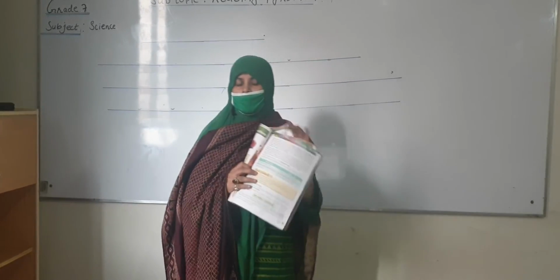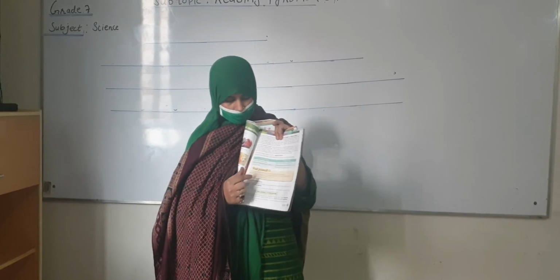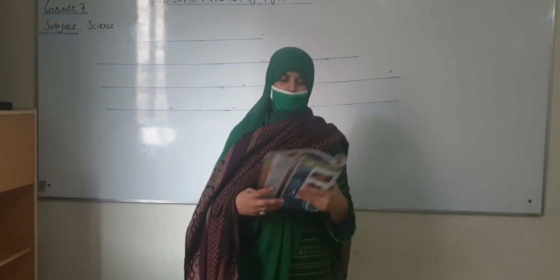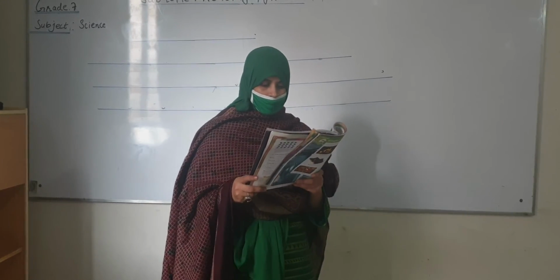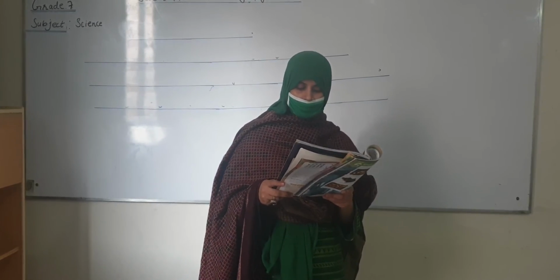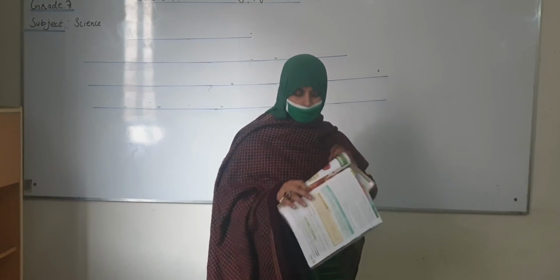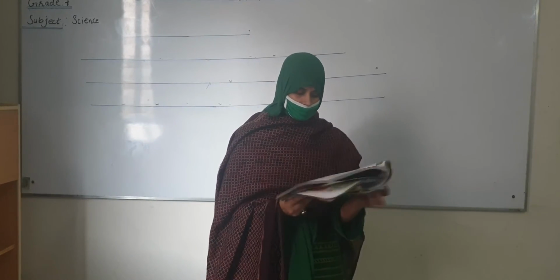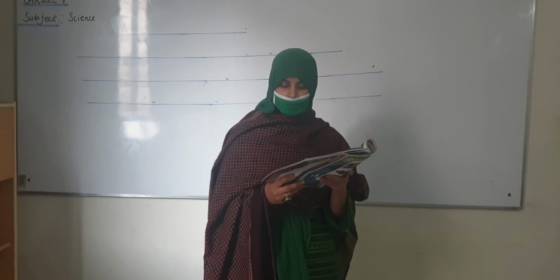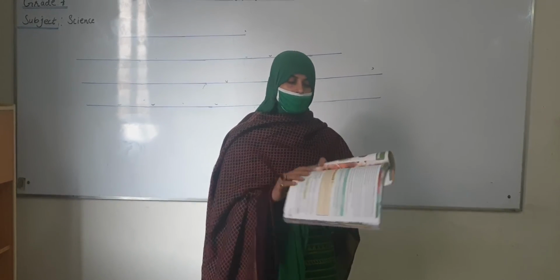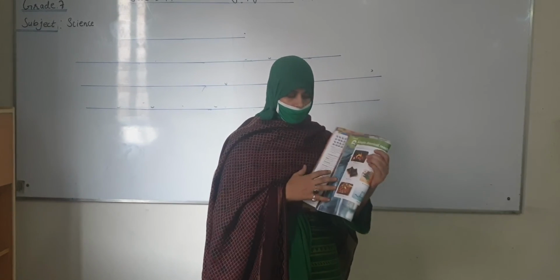That was the reading. Now we have 3 questions on page number 73, and we are going to discuss the answers. You have the answer keys, so you can do this. Number 1, give 3 differences between a physical and a chemical change. These are the differences. Which of the photographs on the left page are examples of physical change and which are chemical change? Here you can find it.